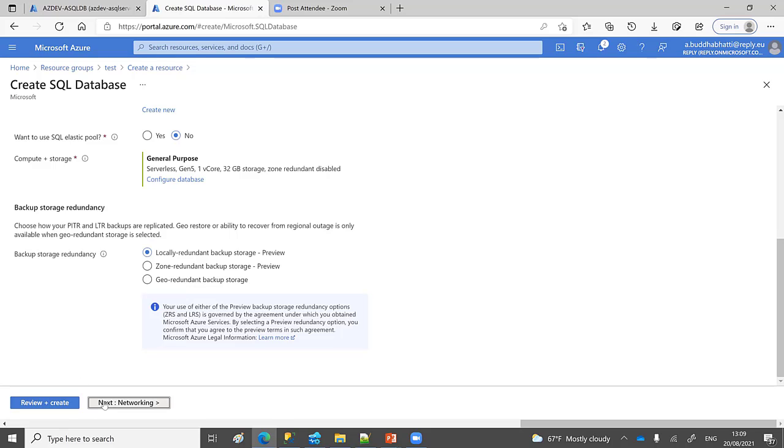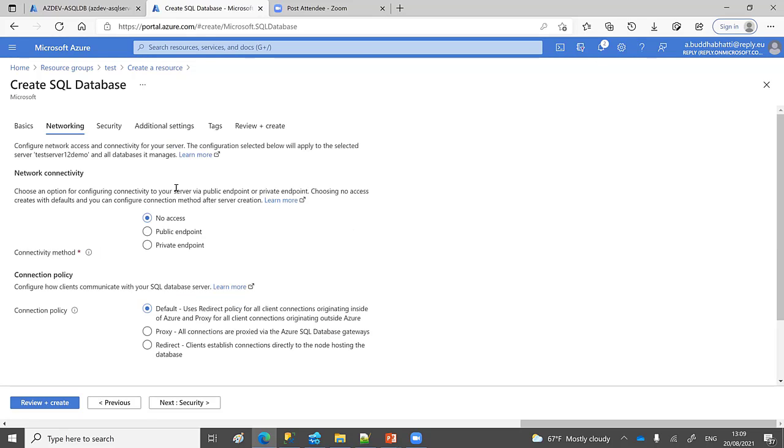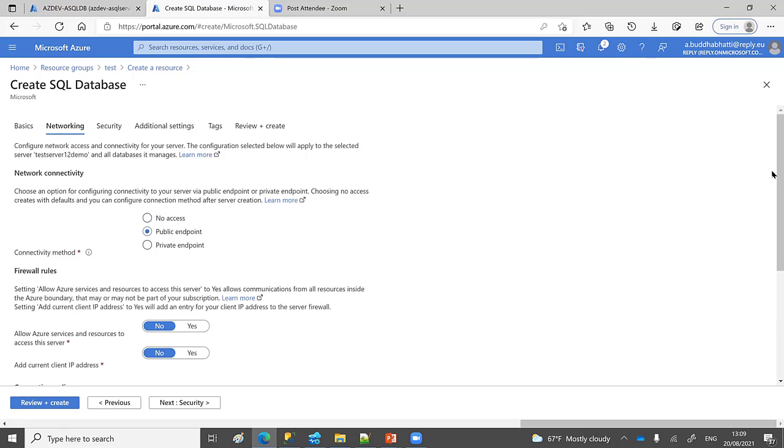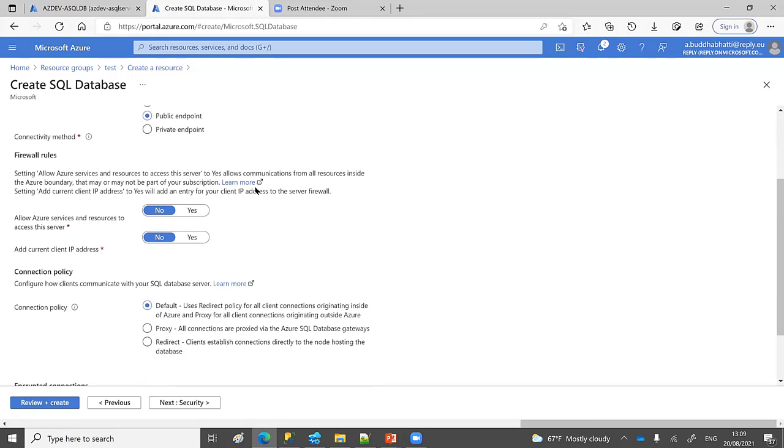So let's move to the next one. Here we are selecting whether it is under a private network or public endpoint. By default it's no access, but I'll use this one. And here we are setting the firewall access.